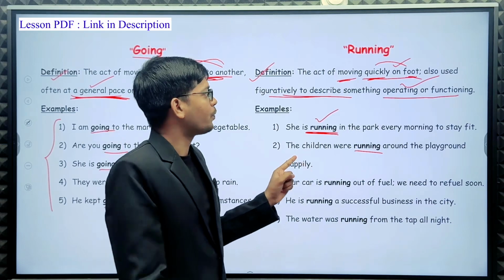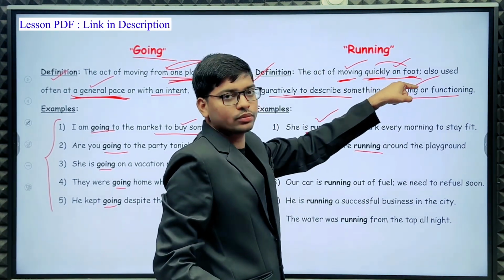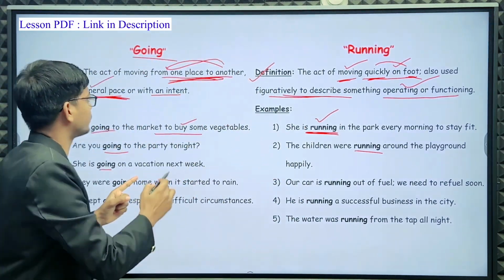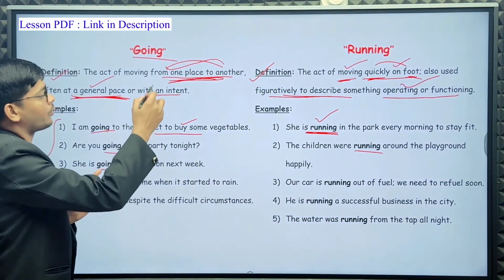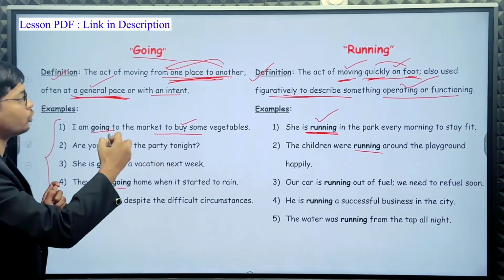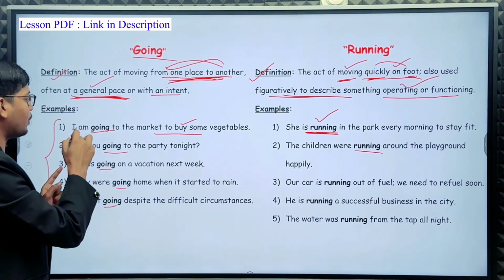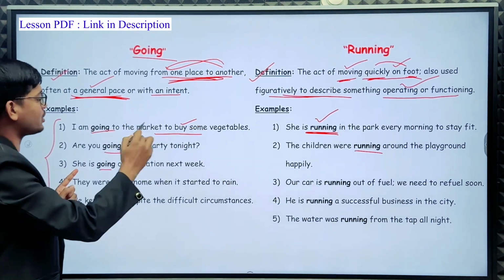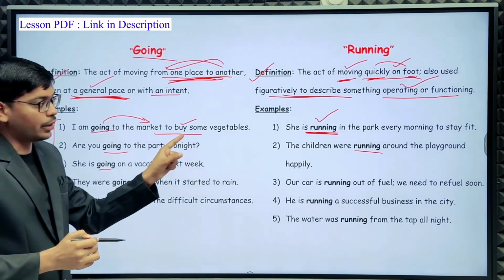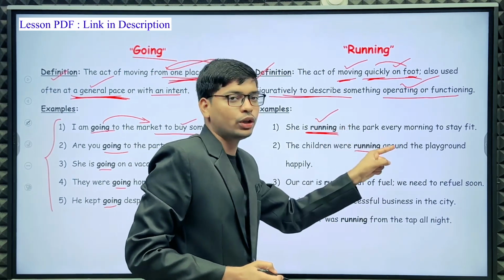So children are moving quickly on foot. But in 'Are you going to the party?' and 'I am going to the market to buy some vegetables', they are moving from one place to another, but not here. Here, only moving quickly on foot.